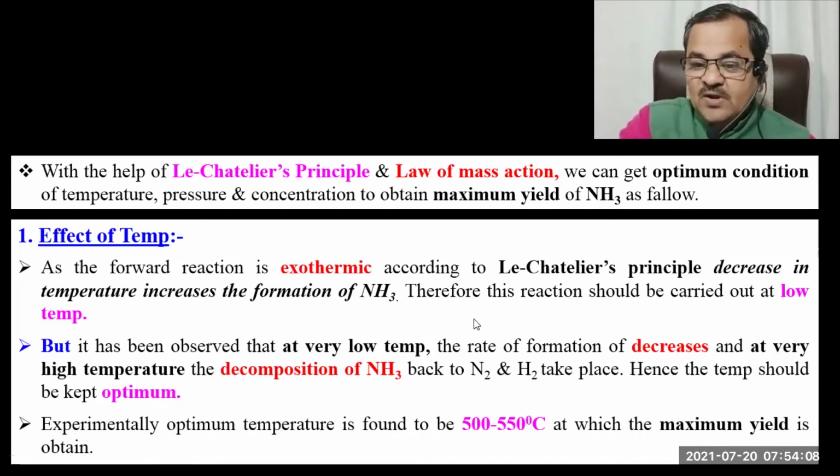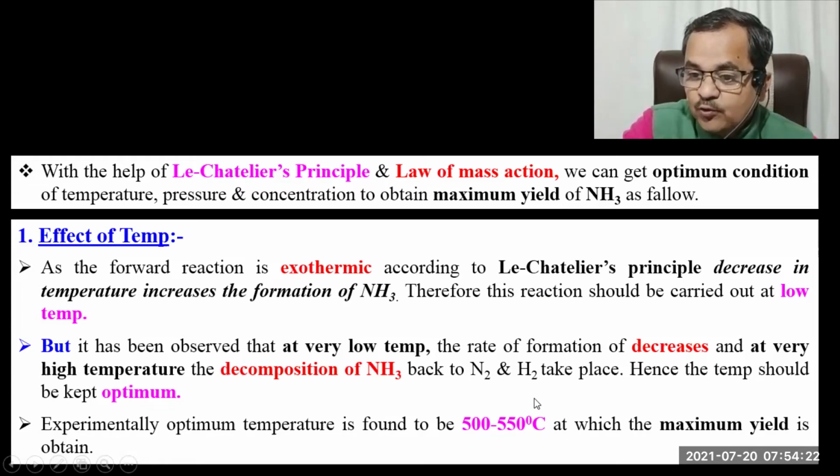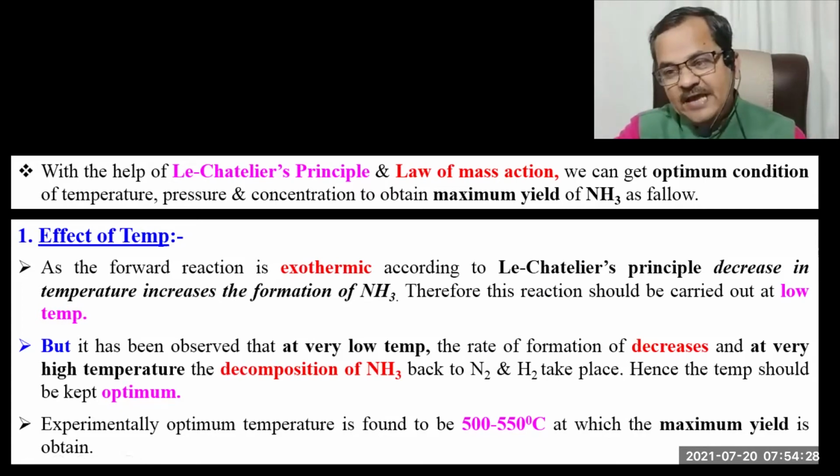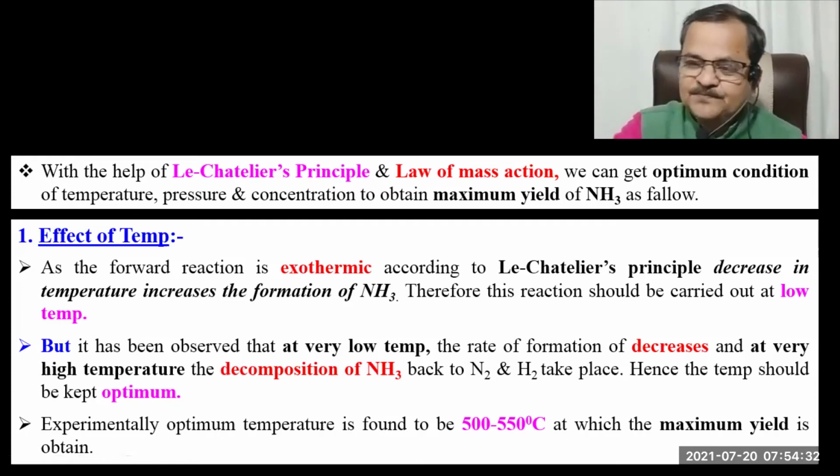That's why if you carry out this reaction at too low a temperature, as per Le Chatelier's principle, what will happen? The reactants will not collide with each other. The reactants will not become active. They will not absorb kinetic energy. They will not move fast.